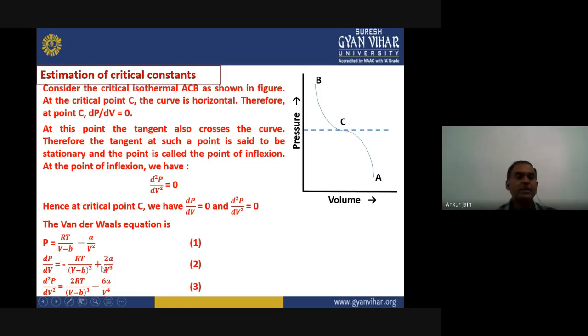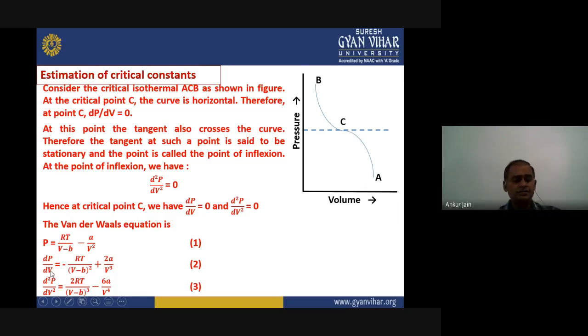Plus, the same thing, minus a upon V square, that is V to the power minus 2. If we differentiate this, it will be a into minus 2 V to the power minus 2 minus 1, so V to the power minus 3. Bringing it back to the denominator, it will be minus 2 upon V cube, and since the minus sign was there earlier, minus minus becomes plus, so it will be plus 2a upon V cube.